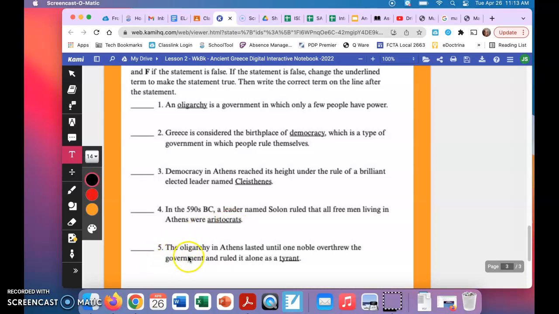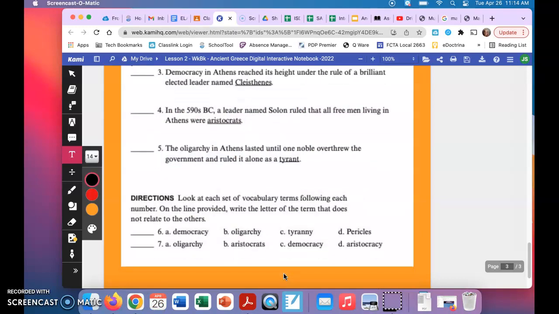And then number 5, the oligarchy in Athens lasted until one noble overthrew the government and ruled it alone as a tyrant. True or false? Again, remember, if you say that any of these are false, you need to change that underlined word in the statement to make it true, to the correct word.